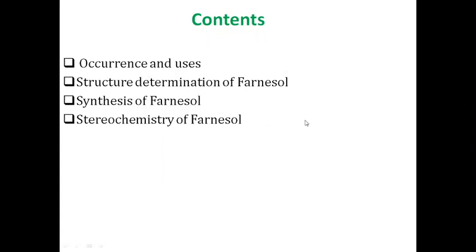Hello students and welcome to another class of terpenoids. Today we will deal with a very important compound, farnesol. We will discuss its occurrence and uses, then the structure determination of farnesol using the chemical method of analysis, and then the synthesis, which is the final proof of the structure determination, and finally the stereochemistry of farnesol.